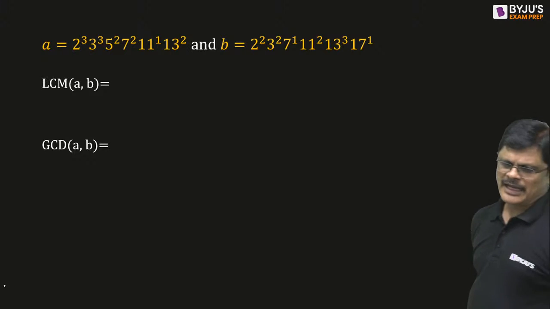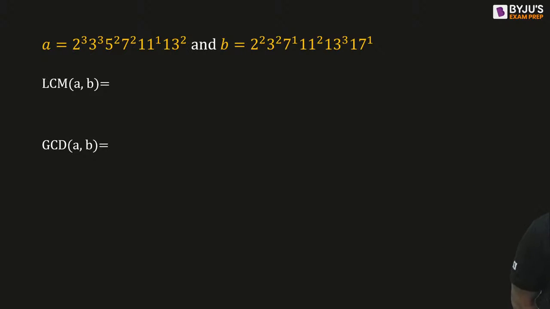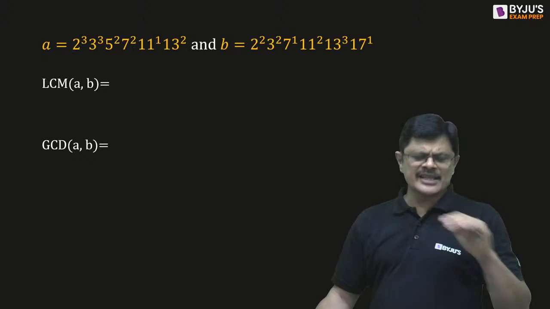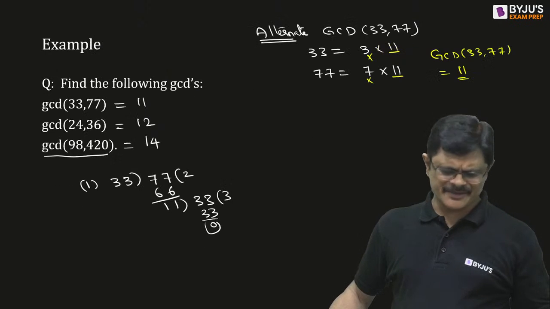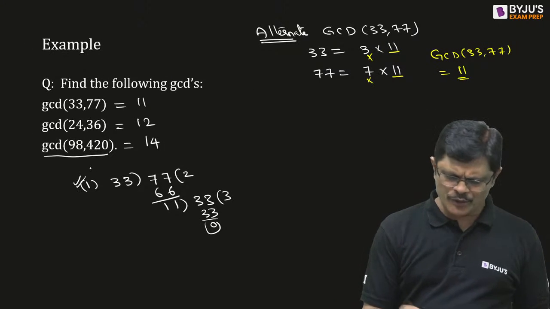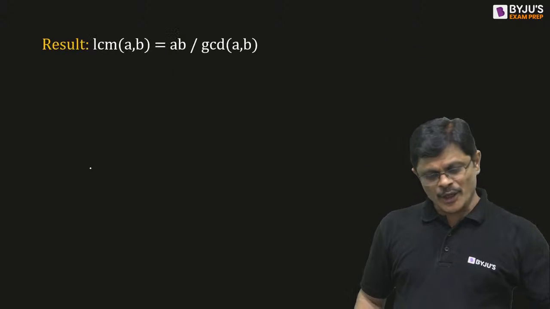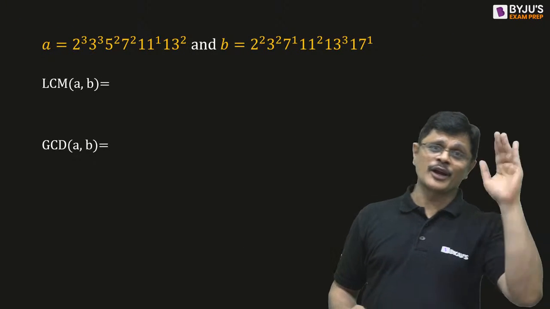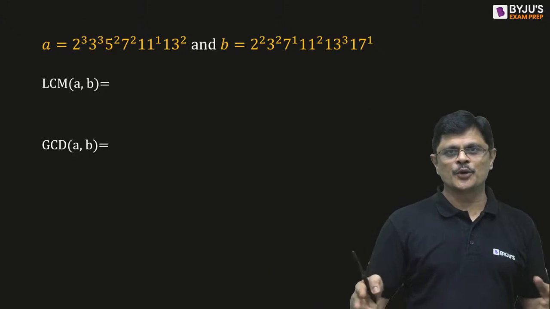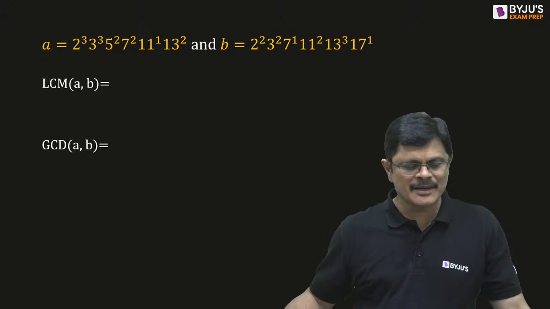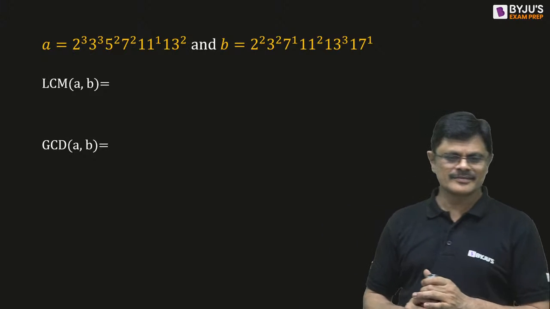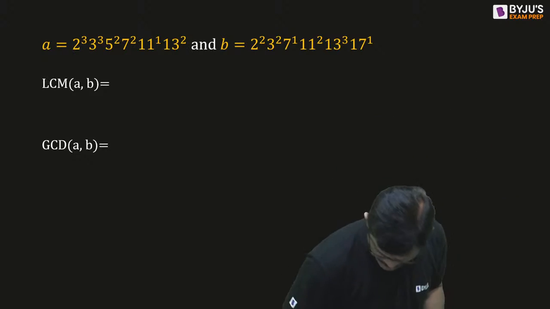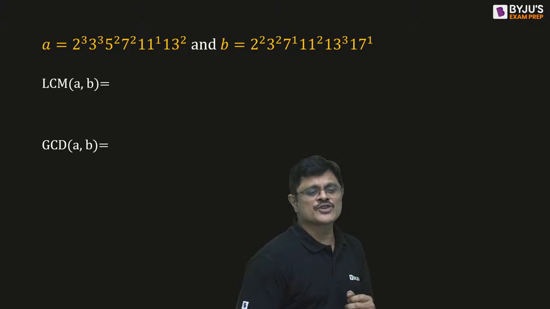Okay. I have given big numbers this time. Beautiful numbers. Please tell me what is LCM of A, B. Generally when we say this particular method, people say, why we need this method, sir? We can happily do the regular method. Now use your regular method, dividing one by the other. Can you do that for finding GCD or LCM for this? Yes, please solve this.